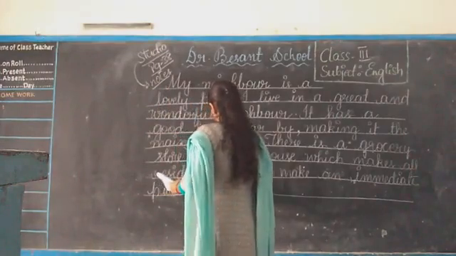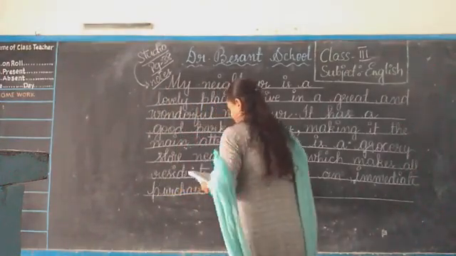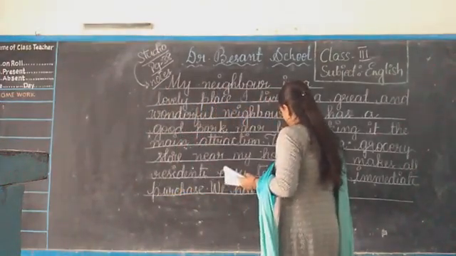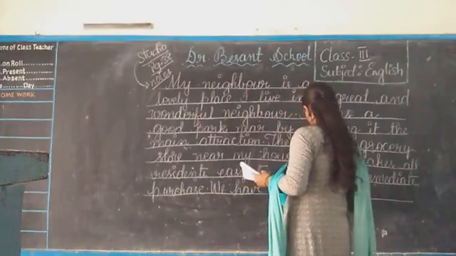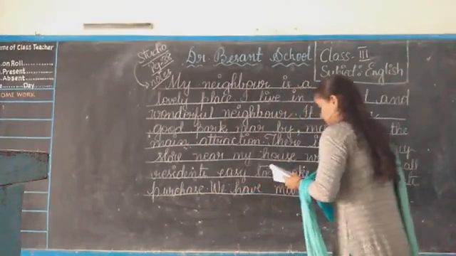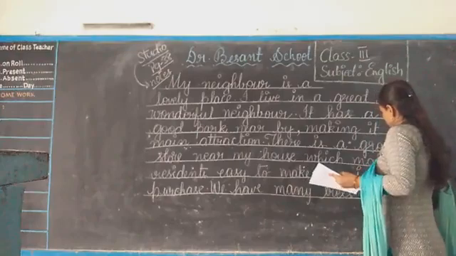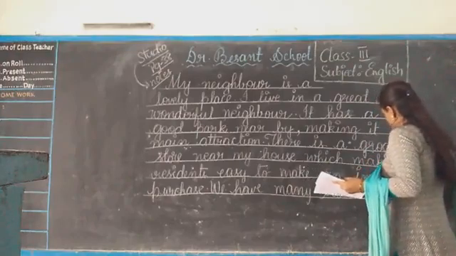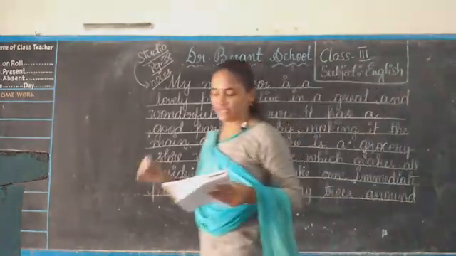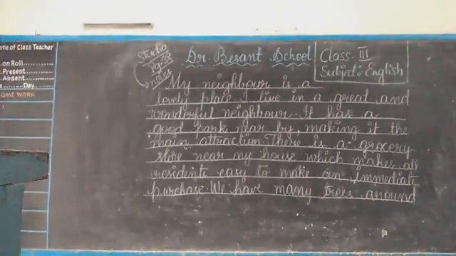We have many trees around. So children, first you copy this. Still it is there. Again I'll rub the board and I'll give you. Copy this, children.